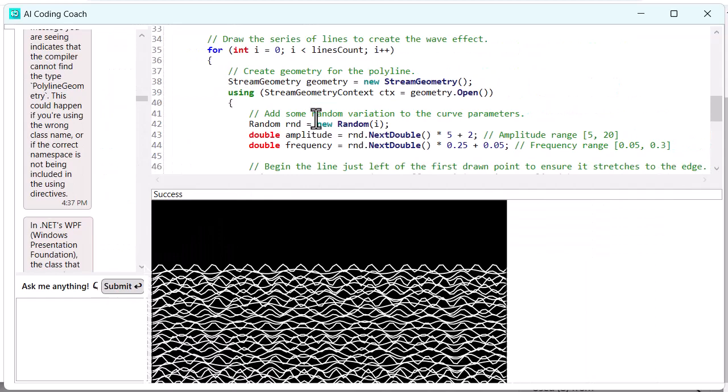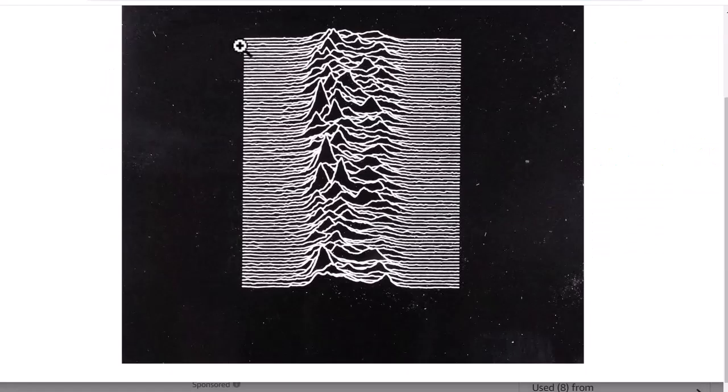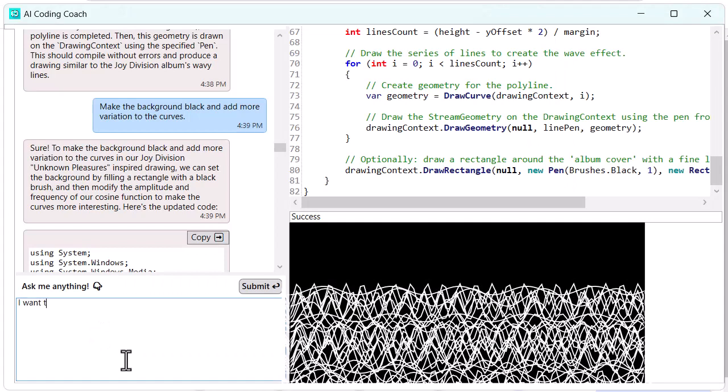Looking back at the original image, I noticed two major differences. First, the waveforms have large crests in the middle, and the black space below each waveform occludes the previous one. Second, I'm going to tackle the occlusion problem first. This means that instead of drawing a simple curve, I have to create a filled shape.